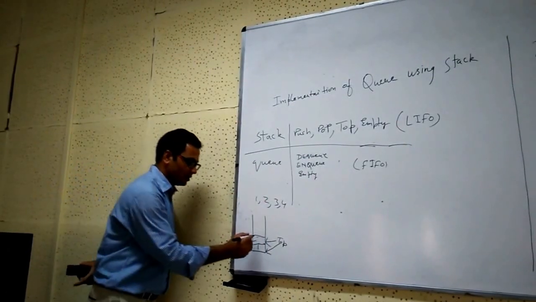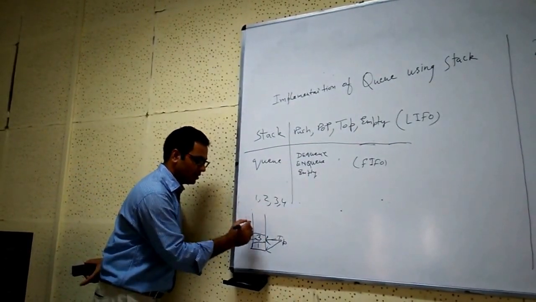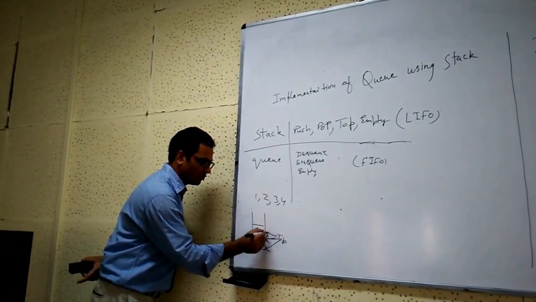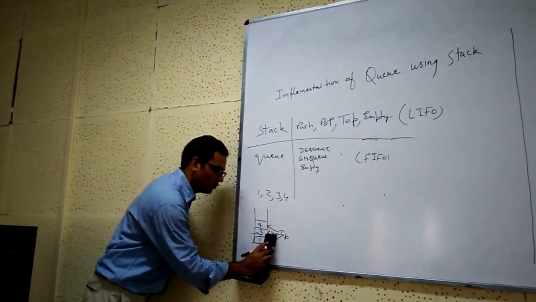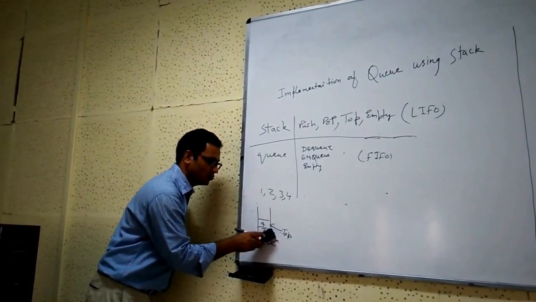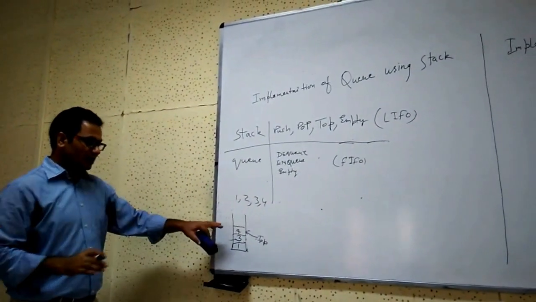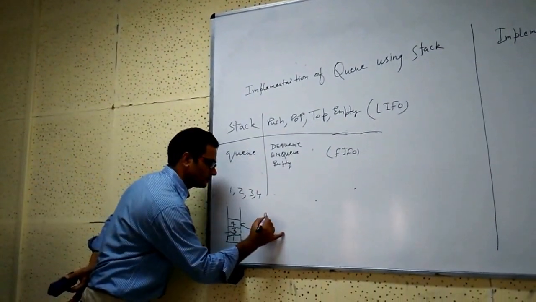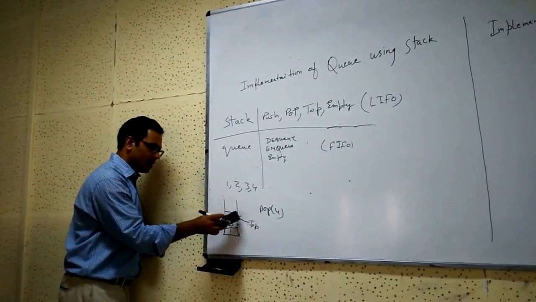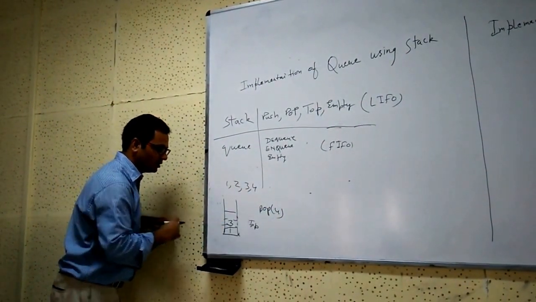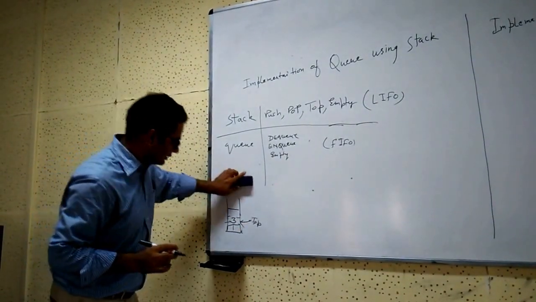After that, if I am inserting 3, this is a push operation, then top will again point at this one. Again I am inserting 4, then top will point to this one. And this is like a garbage pointer; I will remove it because it will unnecessarily consume memory. So I am removing this one. Now suppose I am doing pop. In this case, I will remove this element and top will immediately start pointing to this one. This is how we perform operations on a stack.